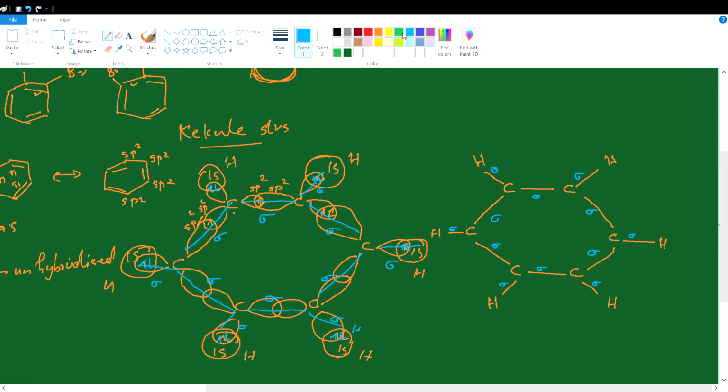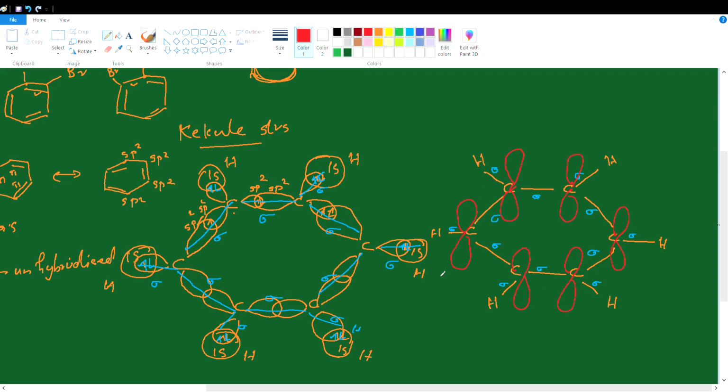So we can show each carbon atom contains an unhybridized p atomic orbital, and this p atomic orbital is perpendicular to the sigma plane. If all these bonds are in one plane, let this be the unhybridized p atomic orbital on each carbon, which lies perpendicular to the sigma plane and also parallel to one another.